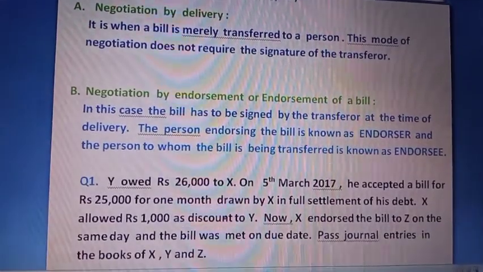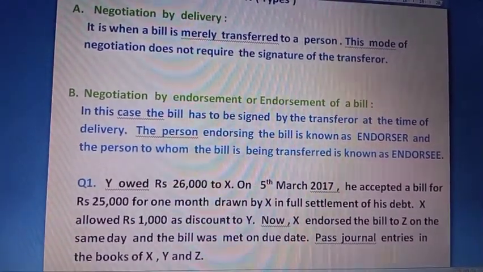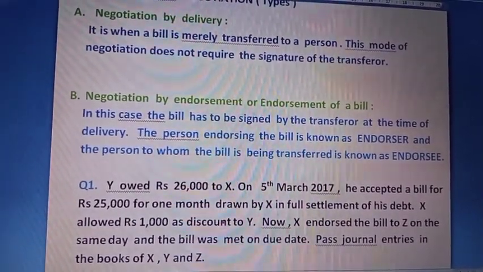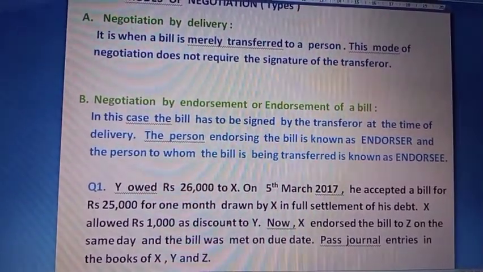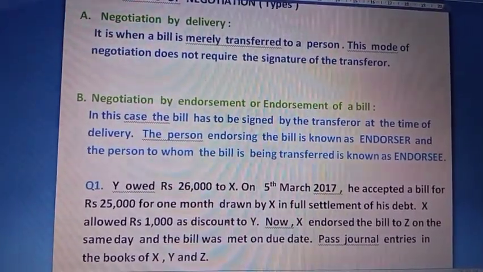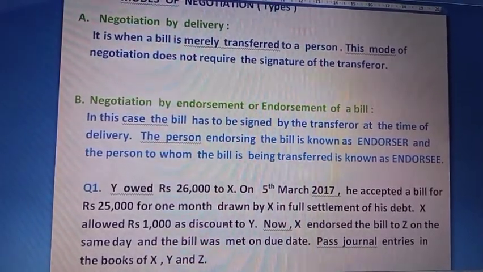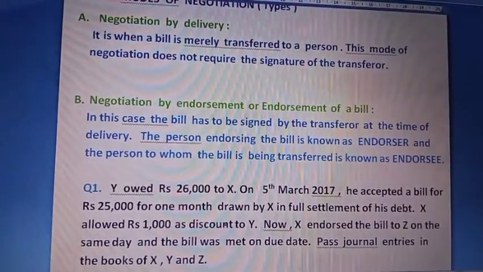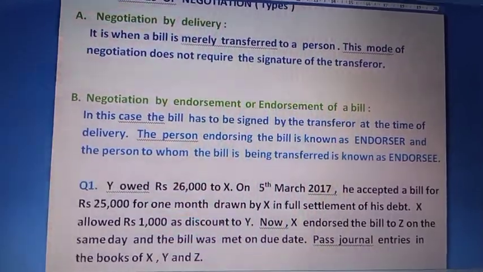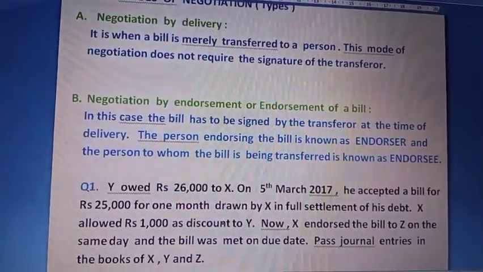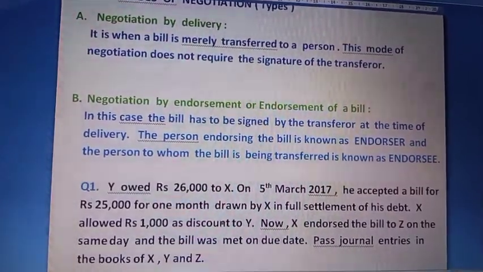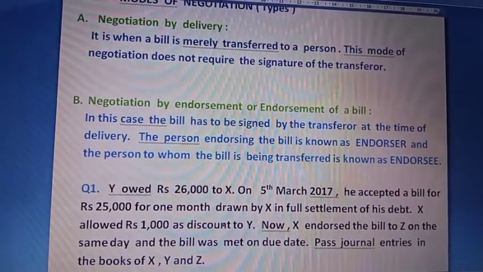So here I have given you one question where Y owed rupees 26,000 to X. That means Y has to pay rupees 26,000 to X on 5th March 2017. And he accepted a bill for rupees 25,000 for 1 month. So the due date of the bill will be 1 month after 5th March, and in full settlement of his debt.